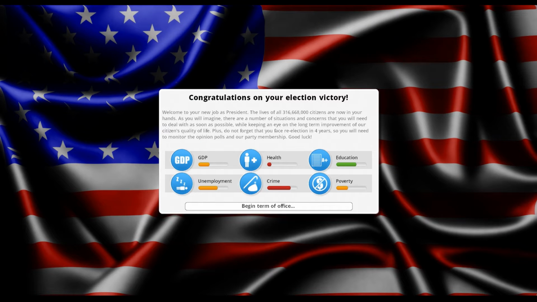Our GDP is not that good. Our health is really low. Our education, though, is actually quite reasonable. We have a good level of education. Unemployment is a little bit of an issue, but not nearly as bad as it was, I believe, in the UK one. Crime is quite a big issue, and poverty is starting to be there. So unemployment and poverty are almost big problems. Crime and health are our main problems, though. We have very low health and we have very high crime. But we have education and GDP, so we have some ways to get around this.